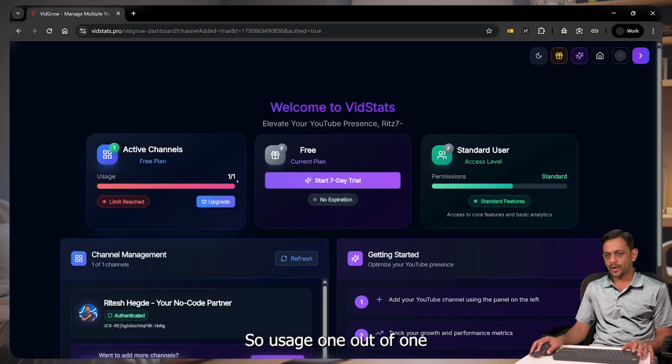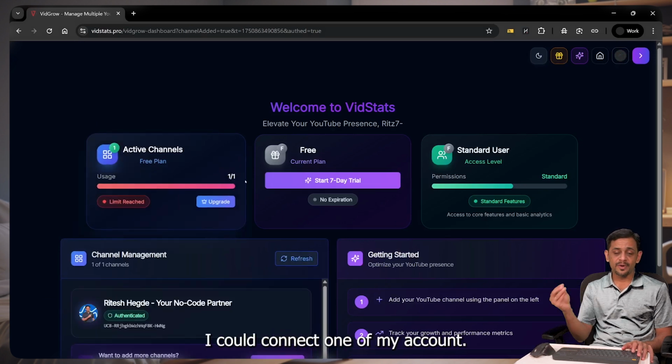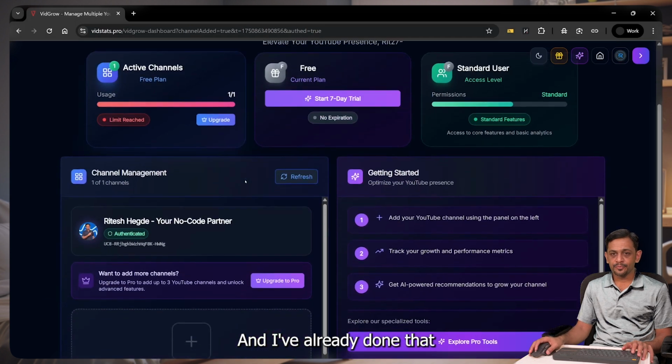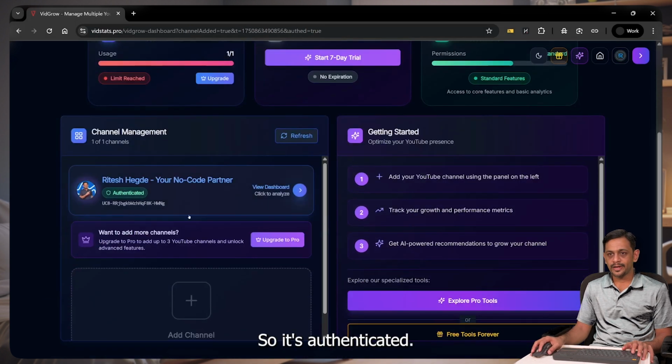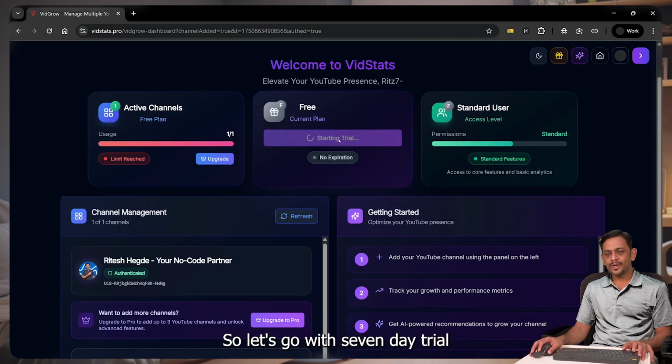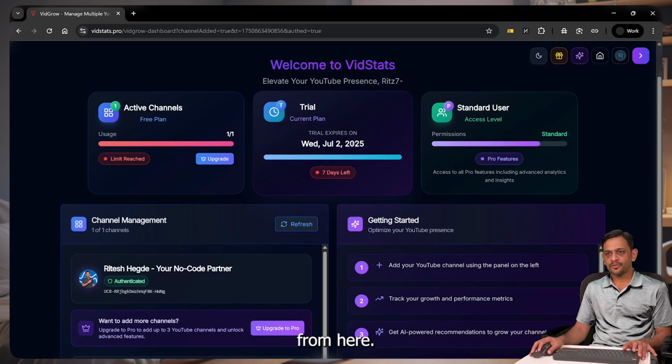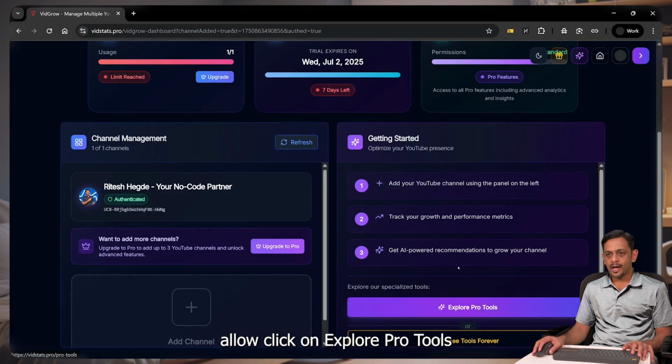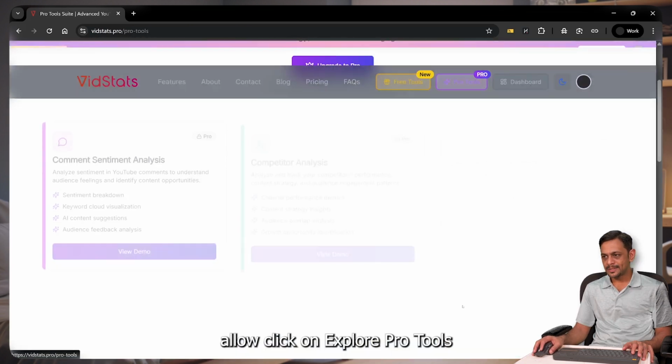So usage 1 out of 1. I could connect one of my accounts and I've already done that, right? So it's authenticated. So let's go with the 7-day trial from here. As you can see, we are in the trial phase, and I'm having the pro features now. So I'll now click on explore pro tools.